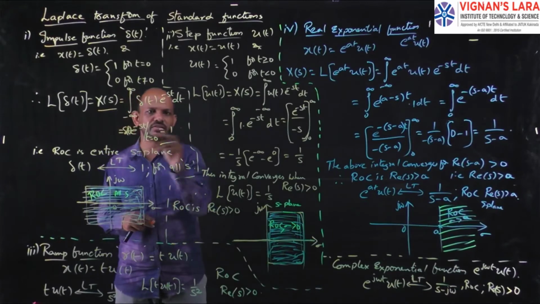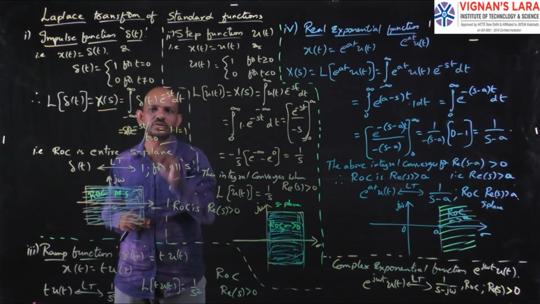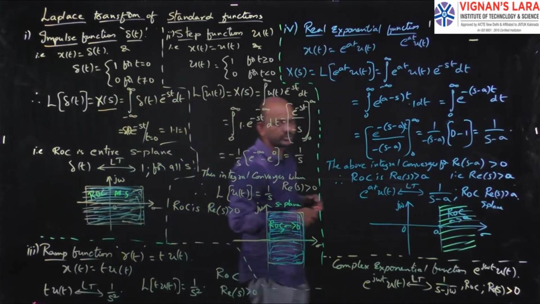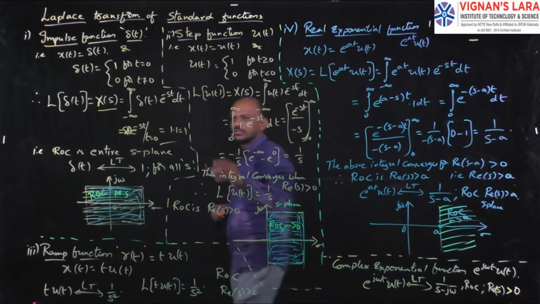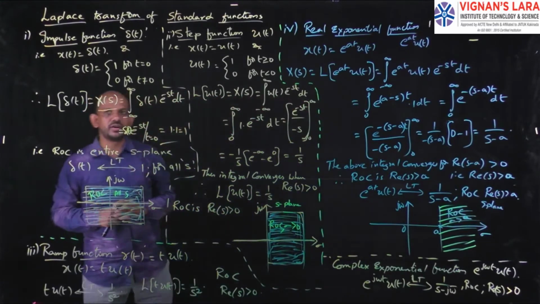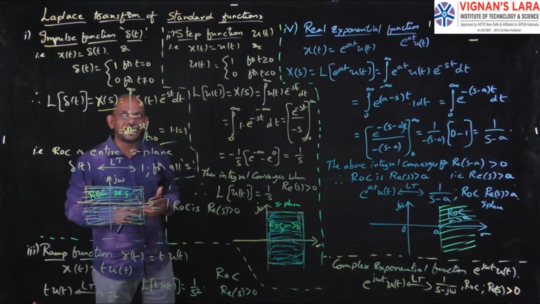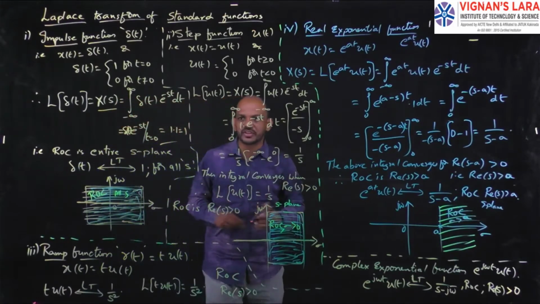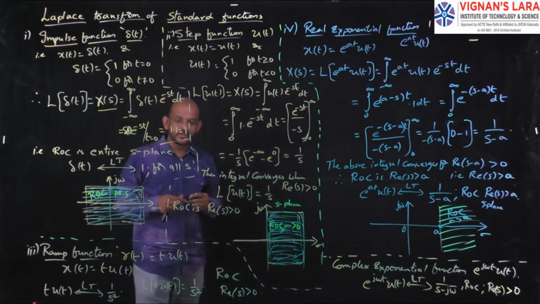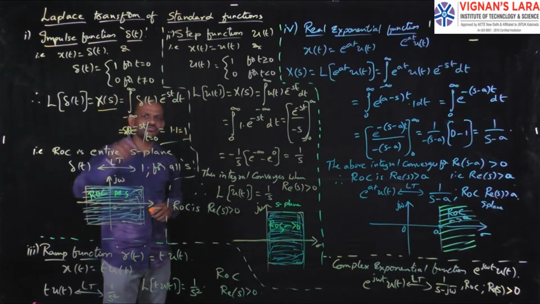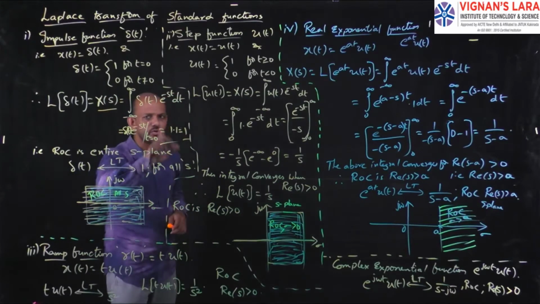E power 0 is 1. So 1 into 1, which is equal to 1. You can write it like this also, as you wish. Okay. So this is the first one, that is, the Laplace transform of an impulse function is nothing but 1.